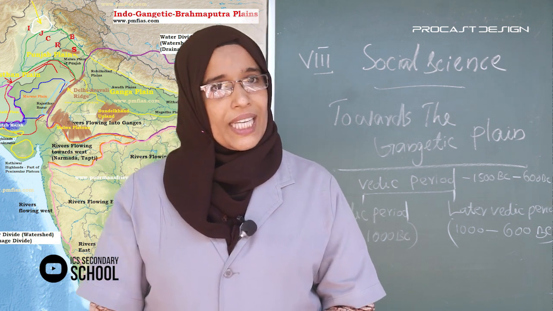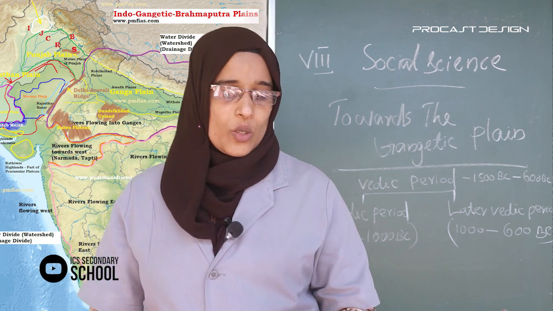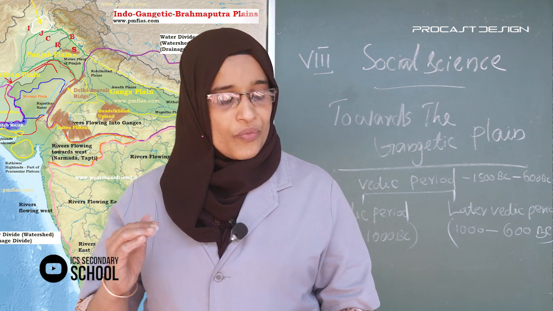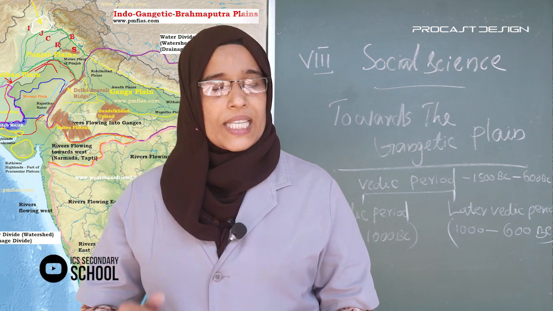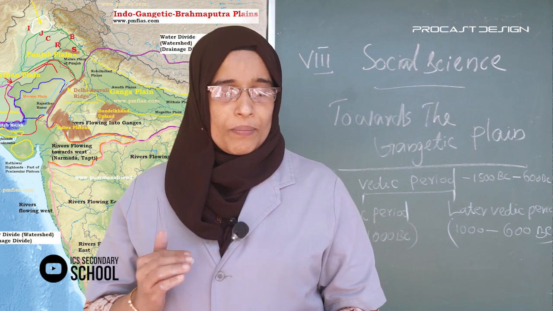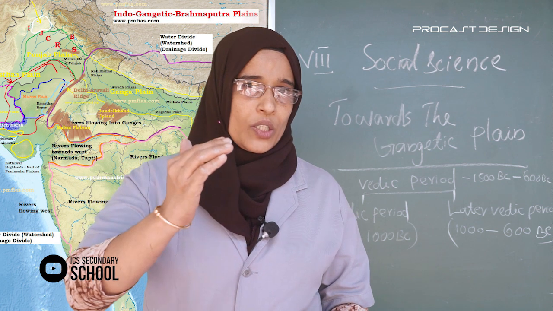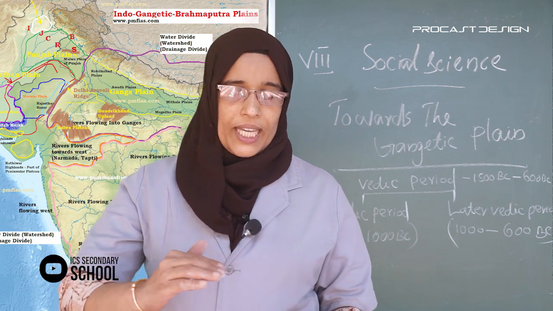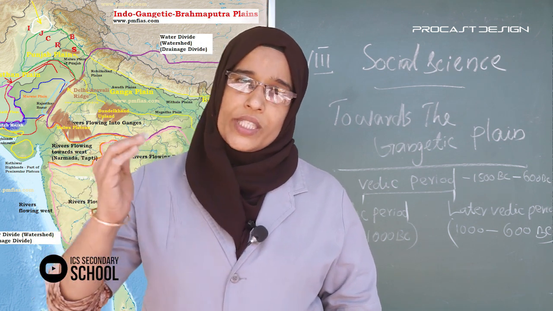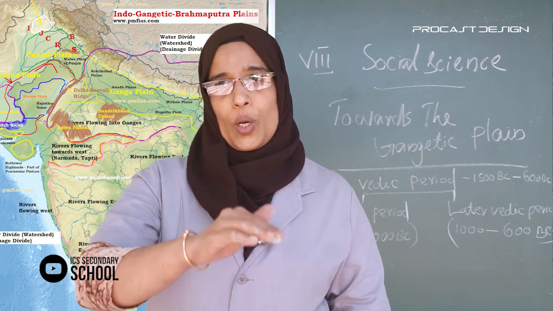Then the third point: the society was stratified into 3 parts in the Saptasindhu region. In the Gangetic plains, the society was classified into 4.